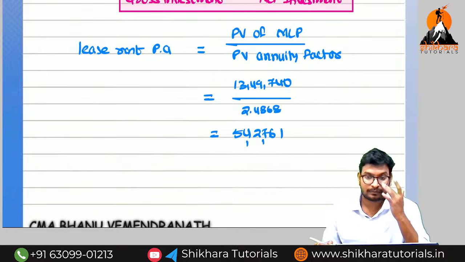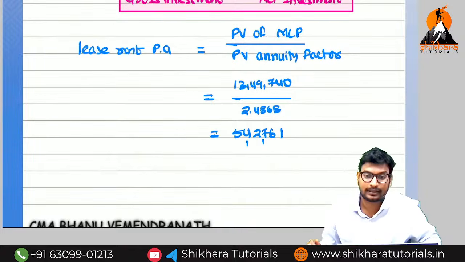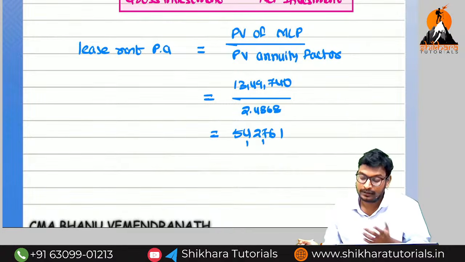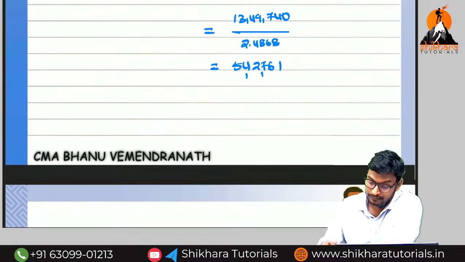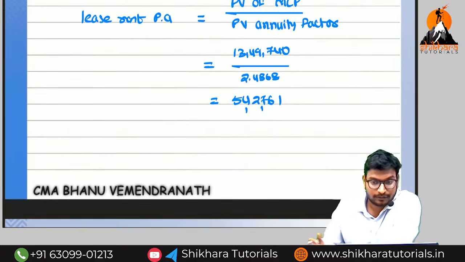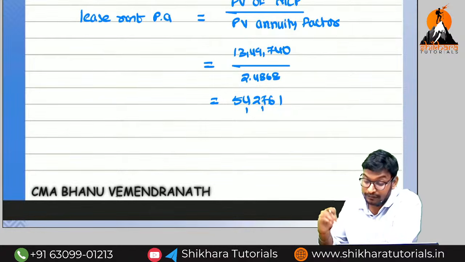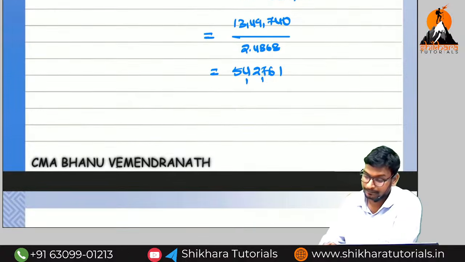Okay, if you know the per month lease, easily you can calculate the gross investment and net investment. The difference between the gross investment and net investment is called what? Unearned finance income. Or without this also you can find out, no problem: present value annuity factor plus present value of unguaranteed residual value. But we need to find out the gross investment, for that reason we want this one.